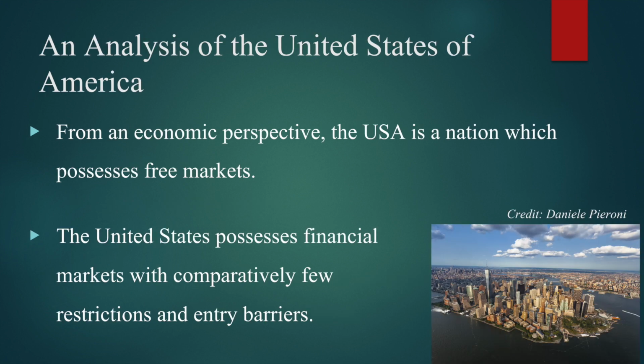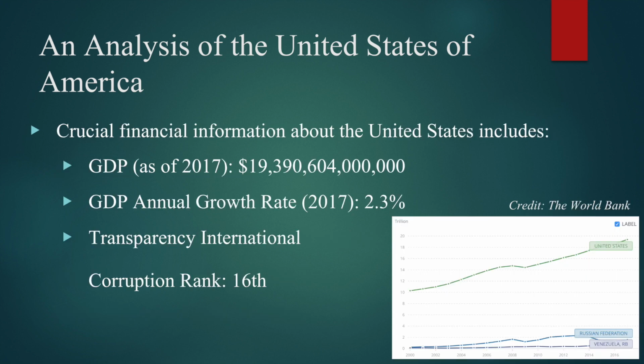To start off our discussion of the 3 different nations, I'll first be talking about the United States. Based on the information that we collected, the group concluded that the United States, from an economic perspective, can be deemed to possess free markets. The group came to this conclusion because it found that the United States has markets which are, for the most part, unfettered by restrictive policies, overbearing regulations, or other barriers to entry which would otherwise keep the market from being free. Now we can look to a few key points to gain a deeper understanding of America's financial and economic standing in the international community.